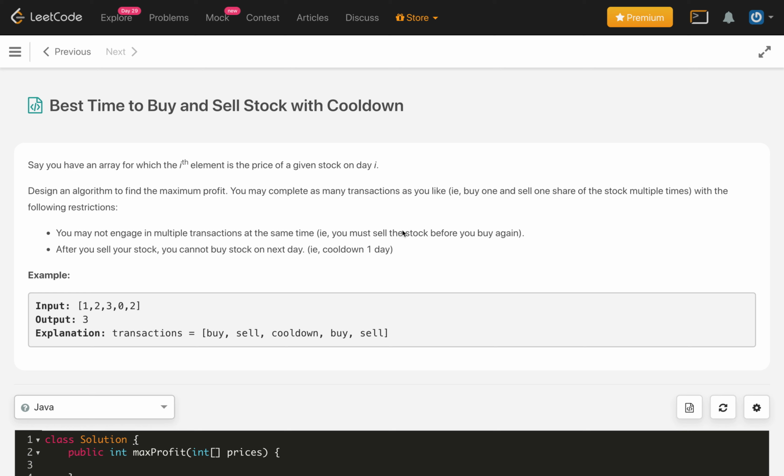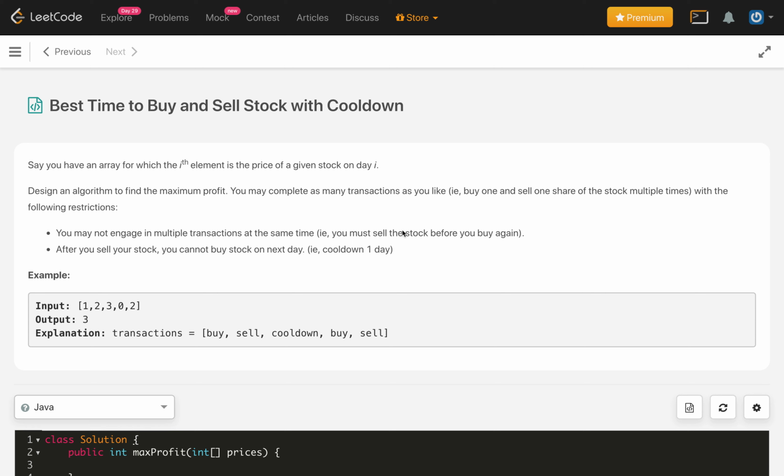Today is day 29 and the problem is best time to buy and sell stock with cooldown period. So this is a follow-up problem of best time to buy and sell 1 and 2. If you haven't solved those problems, try to solve them before attempting this problem.